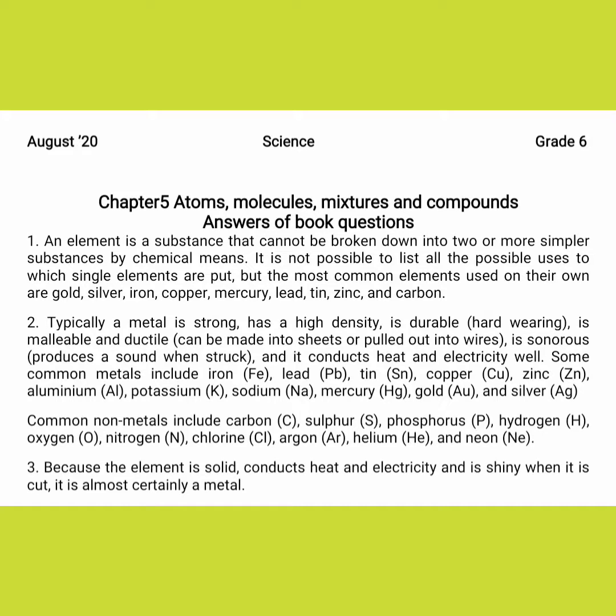Typically, a metal is strong, has high density, is durable, is malleable, and ductile, is sonorous, and conducts heat and electricity very well. Some common examples of metals include iron, capital F small e, lead, capital P small b, tin, capital S small n. Write as I have written here. Okay, you have to pause this video. Okay students, you can write the whole answer of question number 2 well, because non-metal symbols are also explained there.